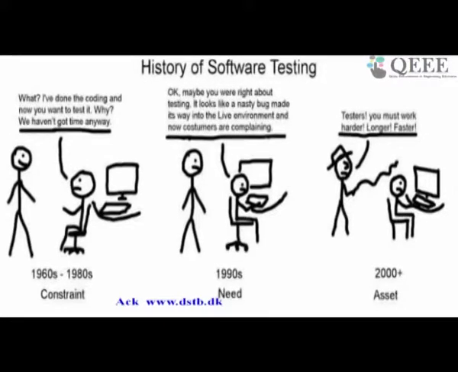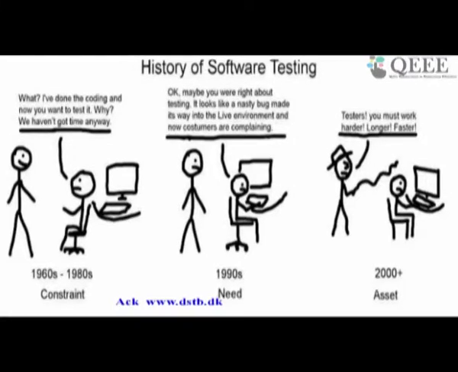But in the later 1990s, the programs became larger and more complex, and then the programmers slowly accepted the idea that testing has to be done. Just see here, okay, maybe you are right about testing. It looks like a nasty bug made its way into the live environment, and now the customers are complaining. So the programmers became more agreeable to testing the code.